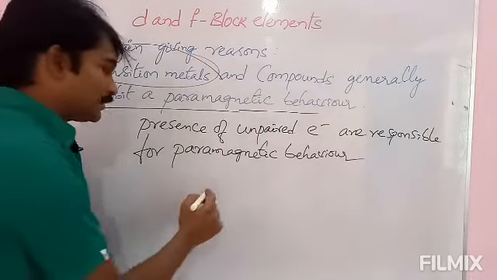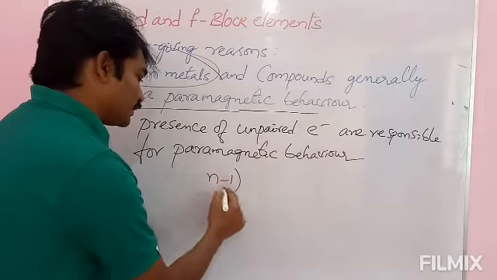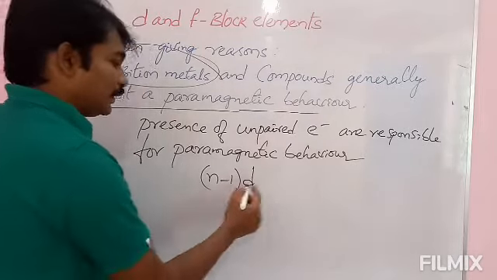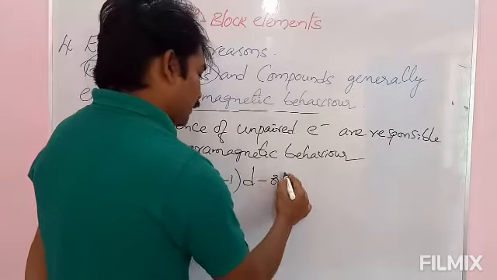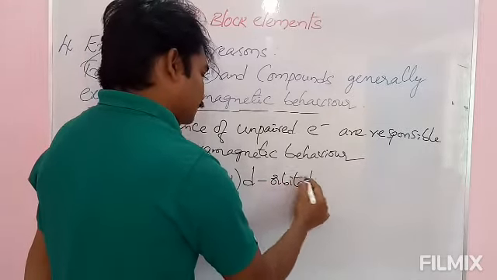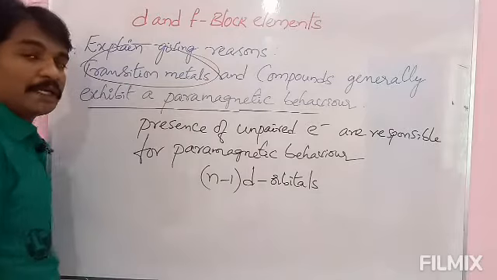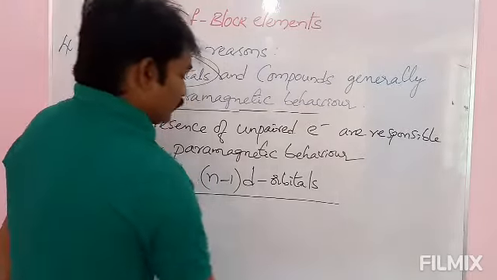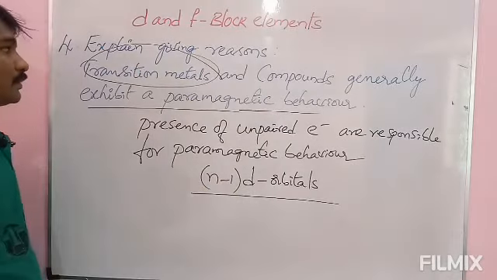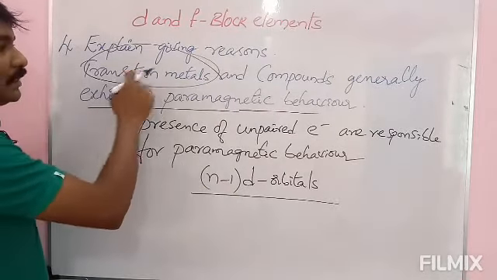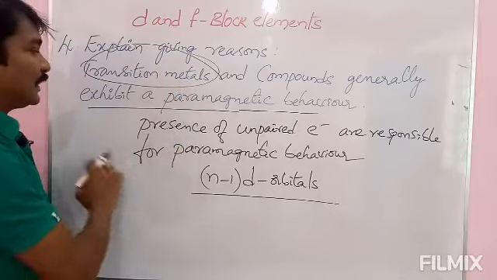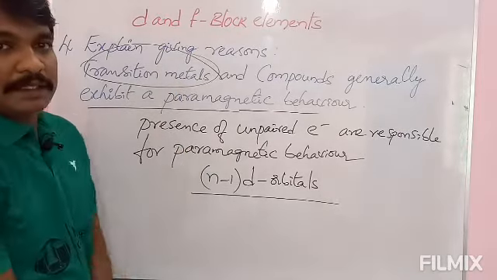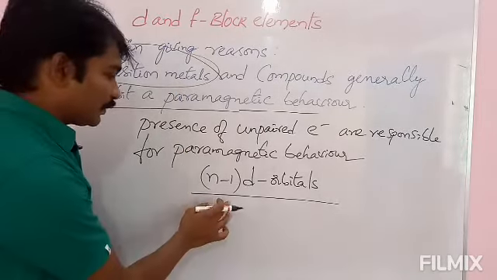They have unpaired electrons in n-1d orbitals. Okay, n-1d orbitals. Unpaired electrons are present in n-1d orbitals of transition metals. That's why transition metals and their compounds generally exhibit paramagnetic behavior. Please note down this one.